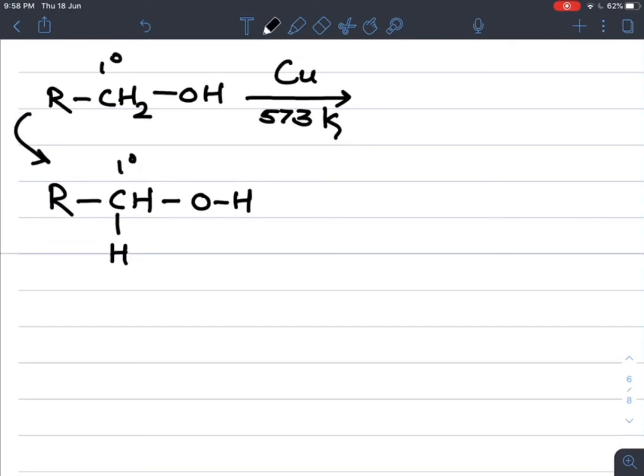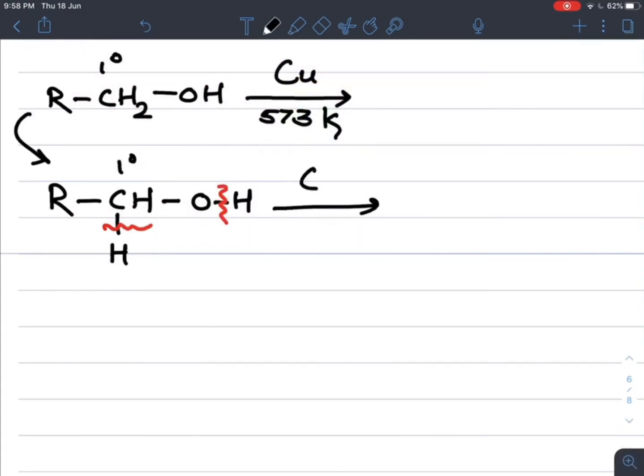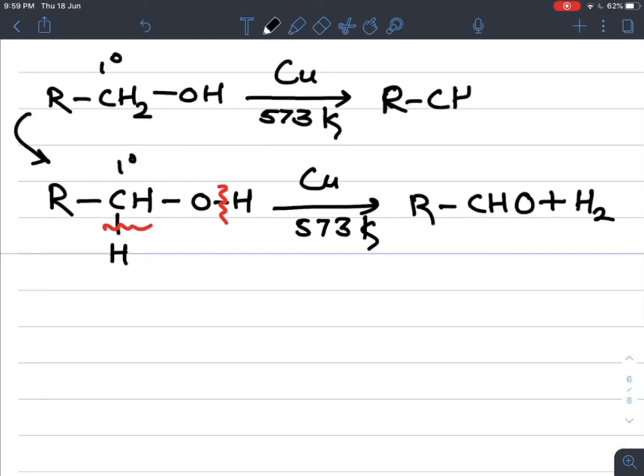Then the OH bond breaks, and at the same time this CH bond breaks when it undergoes oxidation in presence of copper at about 573 Kelvin. What do we get as the product? The remaining product is RCHO plus H2. So here the product is RCHO, that is aldehyde, with the removal of H2.